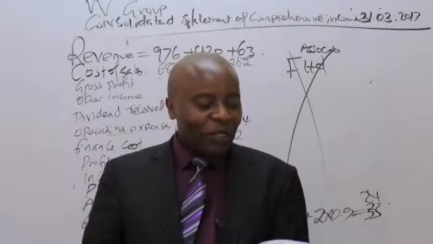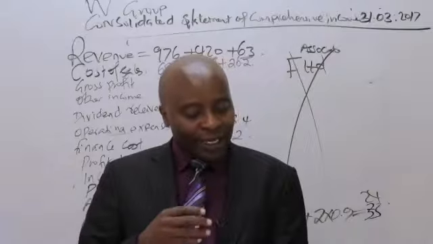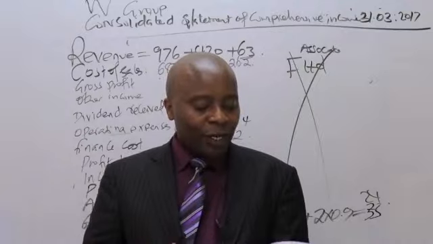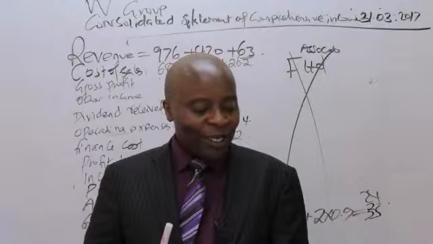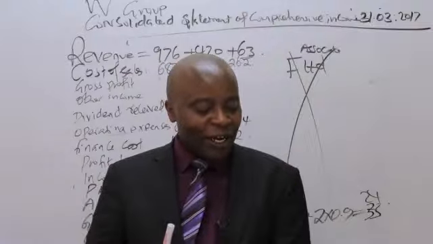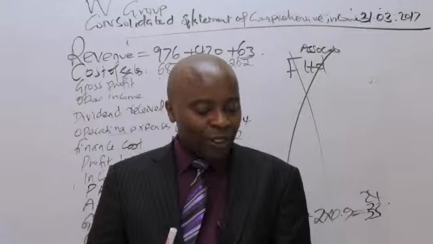Note 3, W Limited owned 90% of the equity shares of F Limited. Again, that goes to goodwill. Note 4, during the year ended 31st March 2017, W Limited sold goods to F Limited for 15 million. These goods were sold by W Limited at a markup of 50 million on cost. 3/5 of these goods remained in inventory of F Limited as at 31st March 2017.